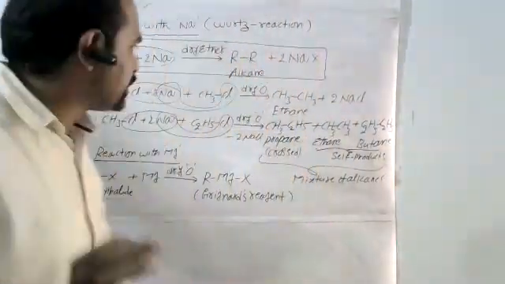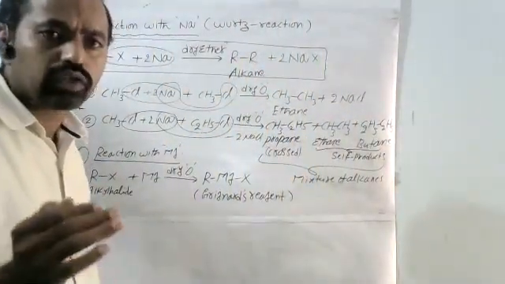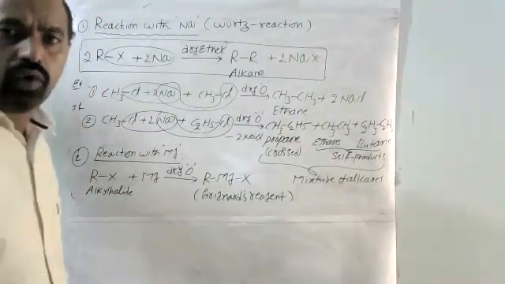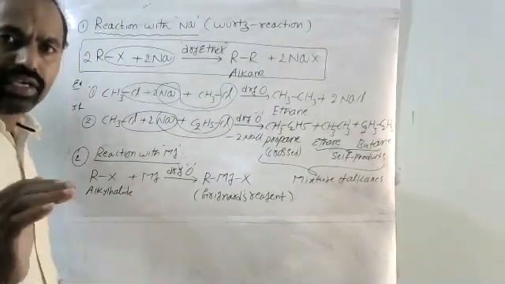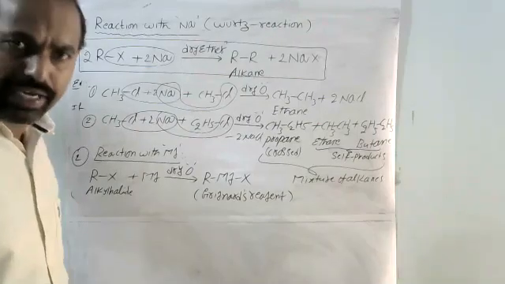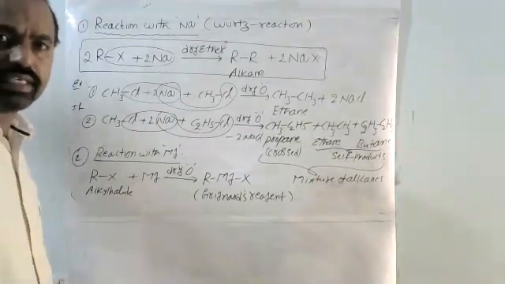Alkyl magnesium halide. Okay, now onwards, what is called Grignard's? It is prepared by the scientist Grignard, so it is called Grignard's reagent.